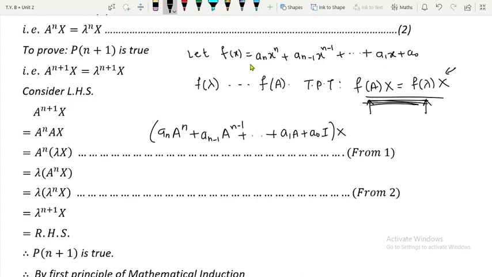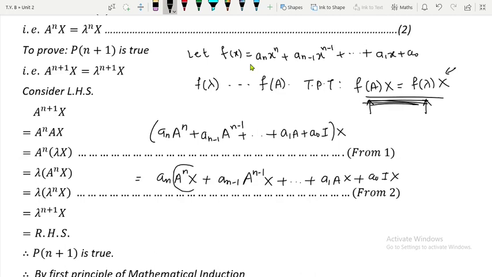Now put that x inside, so this will be equal to a_n A raised to n x plus a_(n-1) A raised to n minus 1 x plus so on, plus a_1 Ax plus a_0 Ix.